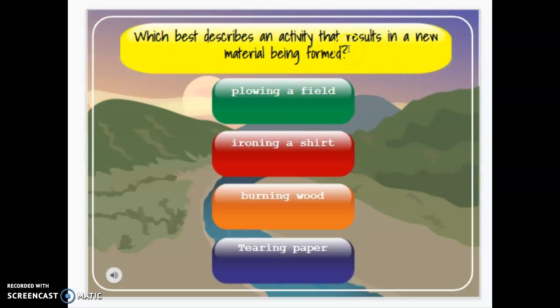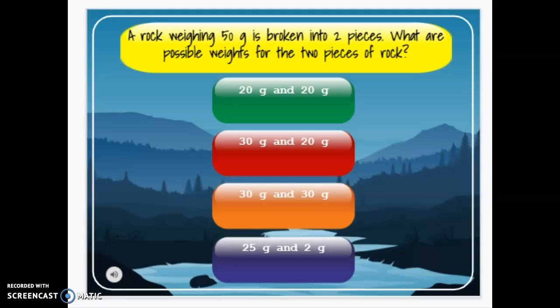What's an activity that results in a new material being formed? If a new material is being formed, another way to say that is chemical change. Plowing a field is not a chemical change. Ironing a shirt is not a chemical change, and tearing paper certainly is not a chemical change. It is burning of wood.